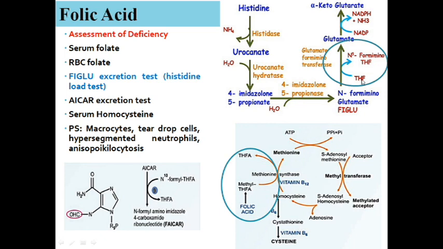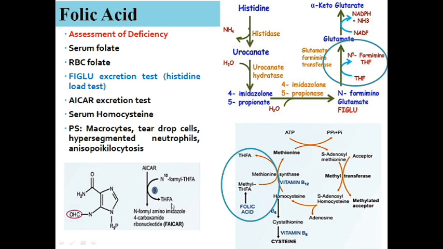Getting my point? It's a bit exhausting, a little bit difficult to understand, but if you are thorough with amino acid metabolism, it's very easy to recollect and remember this particular aspect. The FIGLU to glutamate conversion requires folic acid. Suppose there is folic acid deficiency, what will happen? FIGLU is not converted to glutamate. That we call the FIGLU excretion test, which can assess it in the urine.